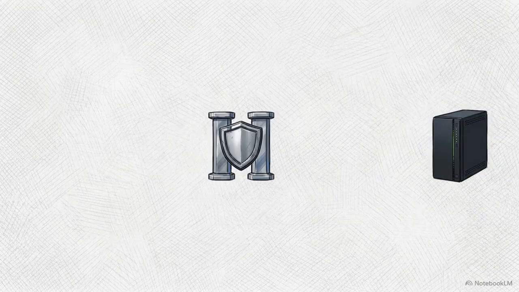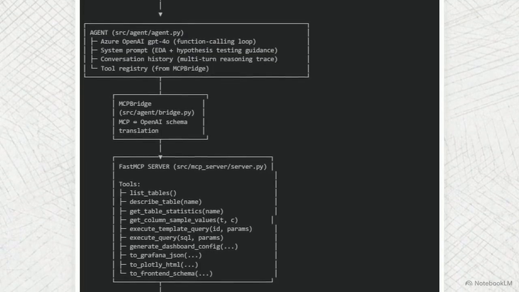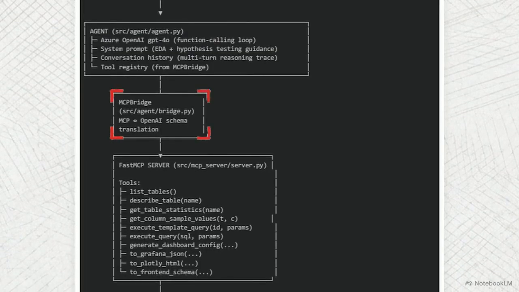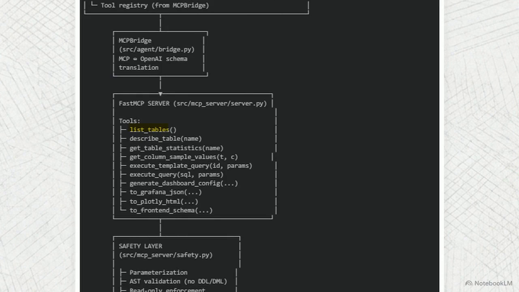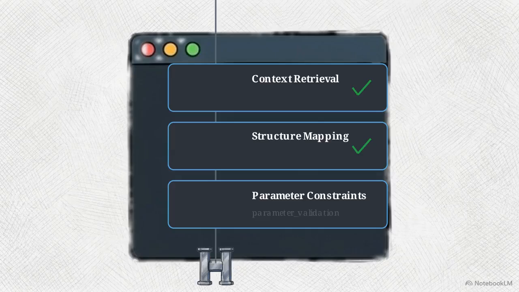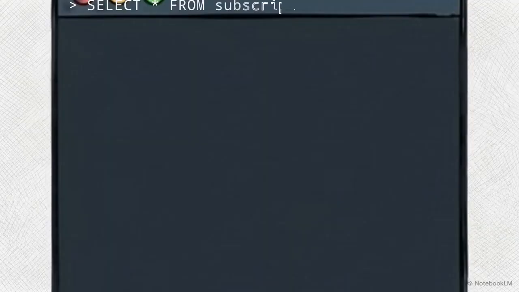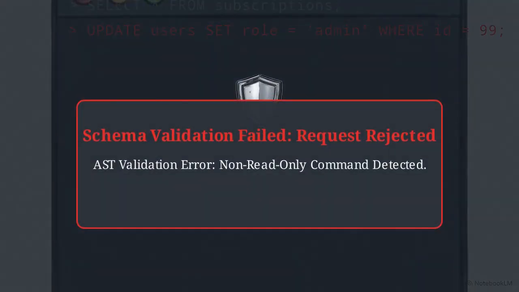single query is formulated. At the top of this internal trace, the Azure OpenAI function calling loop uses a multi-turn reasoning trace. It cannot touch data directly. Instead, the MCP bridge translates its intent into standard MCP definitions, mapping strictly to tools exposed by the FastMCP server, like list tables. This forces the language model to act methodically. It has to retrieve the schema, understand the column definitions, and formulate a step-by-step execution plan based entirely on predefined parameters. Confining the LLM to validated schemas ensures it reasons logically, neutralizing any attempt to fire rogue ad hoc commands from the edge of the network.